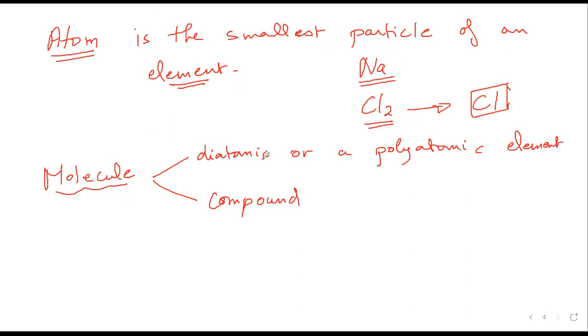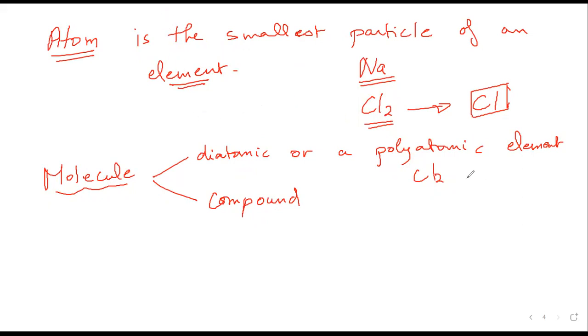So whenever we have two or more atoms bonded together, whether they are present in an element or in a compound, we can call it a molecule. For example, when we take this chlorine element that we talked about a moment ago, since we have two atoms bonded together, we can call it a molecule. We call it an element, and at the same time, we can call it a molecule.